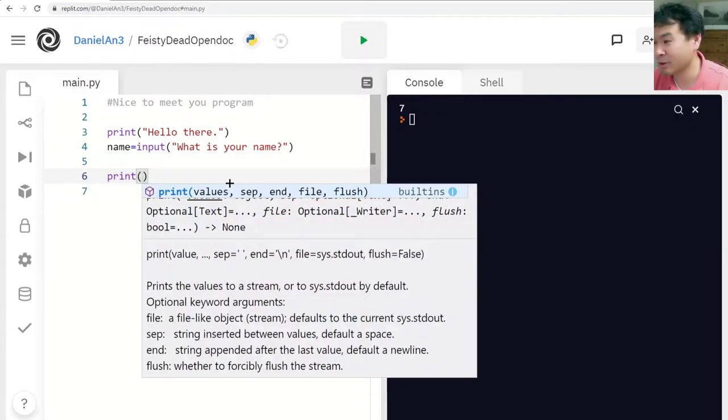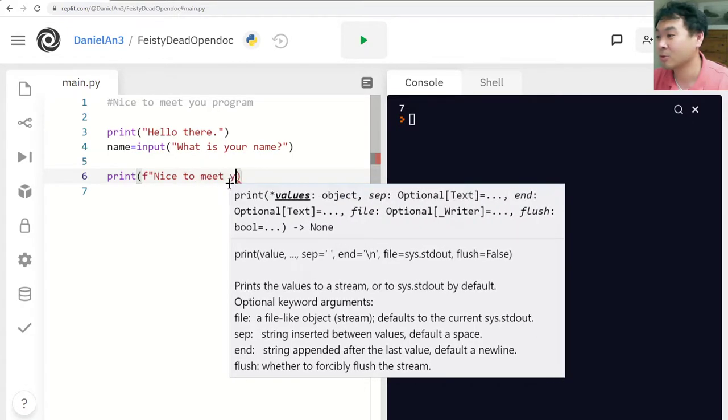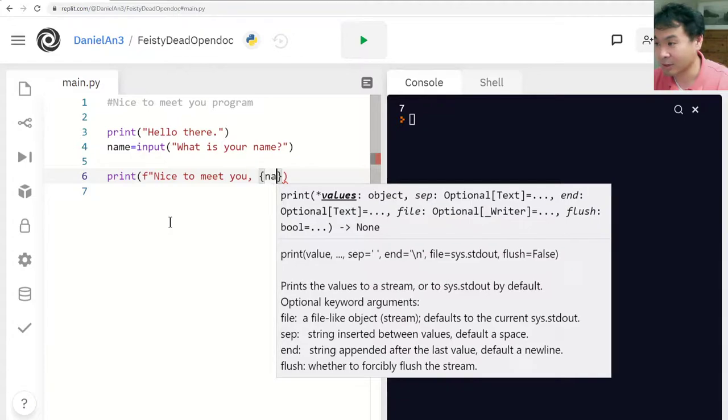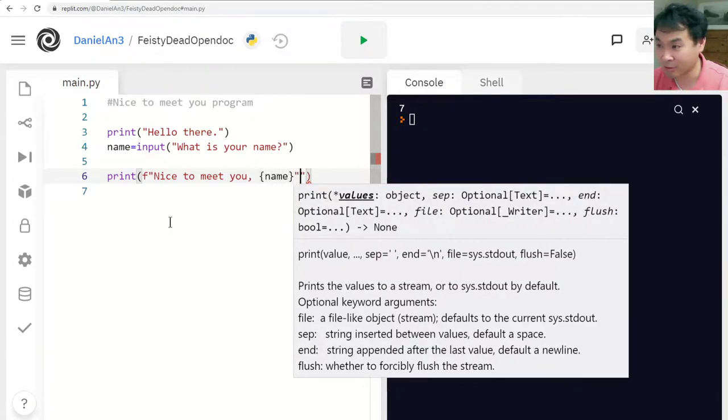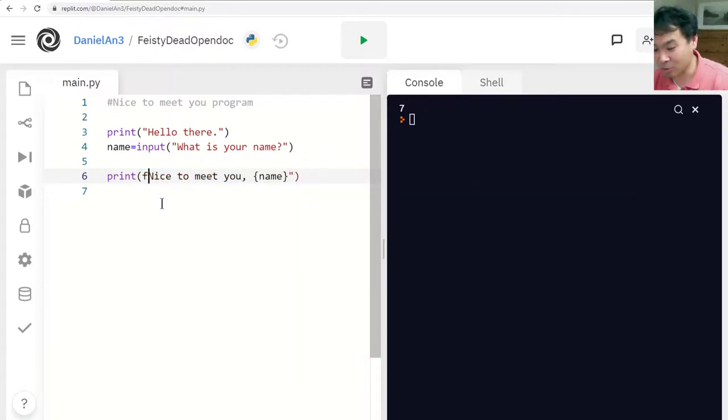And we're going to be using the F string. Print F, nice to meet you, comma. And remember, when you try to access a variable inside the string, you put curly braces and then name. Close the curly brace. Oh, you know, sometimes the editor automatically puts extra quotes. Be careful, you want to delete this. I could still use single quotes. Make sure that they match if you're using single quotes. It doesn't matter, but sometimes they give you the extra quotes. Make sure that you have a pair of matching quotes, okay?